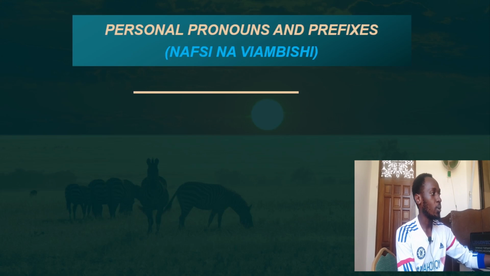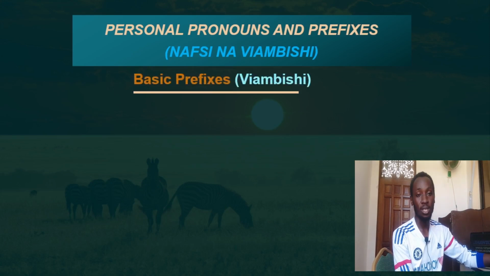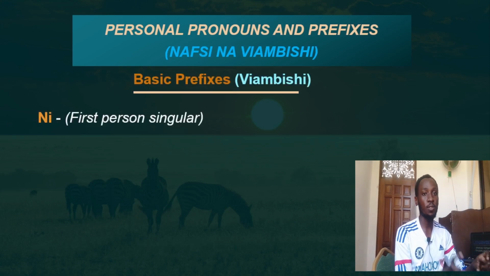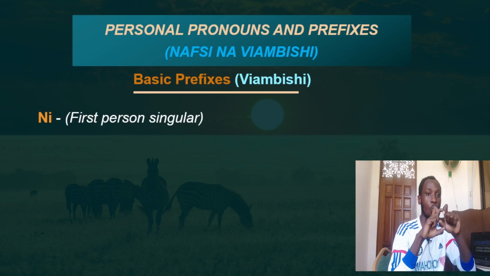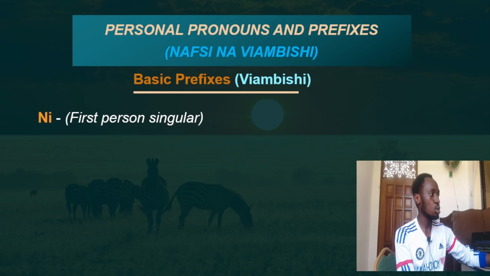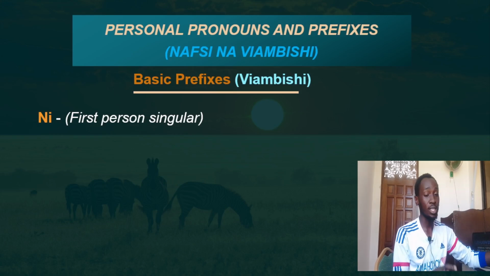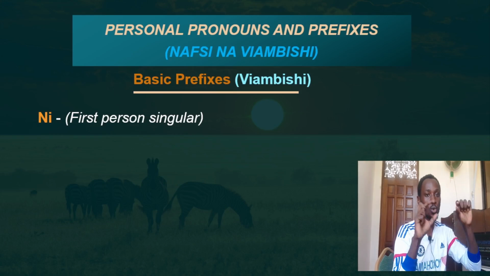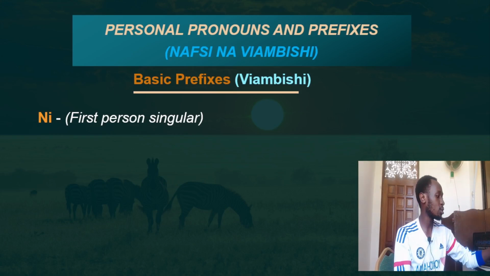Then we move on to prefixes. I've put it here because they walk hand in hand with the pronouns most of the time. For the first person singular, we have ni. It is always attached to the root of a doing word, so that it makes a complete verb.